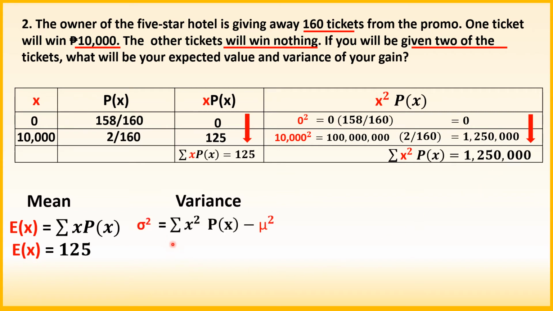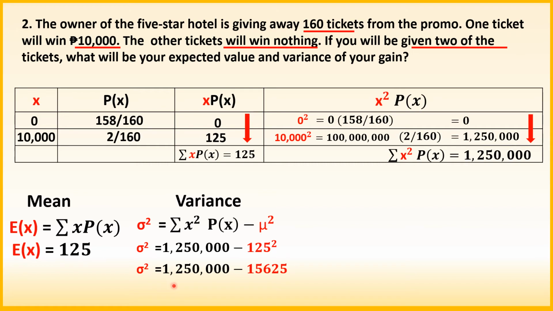So variance is equal to summation of outcome squared times the probability of outcome x minus mean squared. So yung summation natin dito ay yung 1,250,000. So substitution lang tayo. So yung mean natin ay 125. So we will have now variance is equal to 1,250,000 minus 125. So mag-squared muna tayo bago tayo mag-subtract. 125 squared is 15,625.